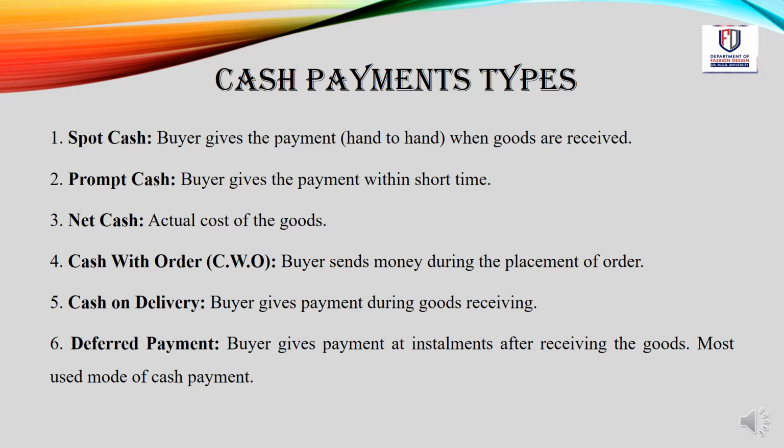Cash with order, CWO. Buyer sends money during the placement of order. Cash on delivery. Buyer gives payment during goods receiving. Deferred payment. Buyer gives payment at installments after receiving the goods. Most used method of cash payment.